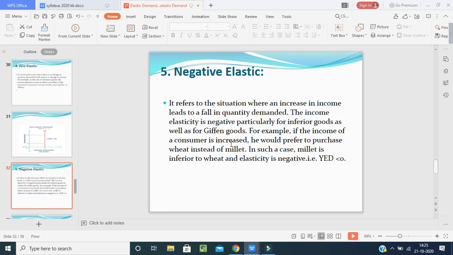There will be a shortage of bread. So what will happen when we are increasing the price of the bread? The purchasing quantity, or the demand for the product, will also be high. So this process is known as Giffen goods. For example, if the income of a consumer is increased, he would prefer to purchase wheat instead of millet. In such a case, millet is inferior to wheat and elasticity is negative.